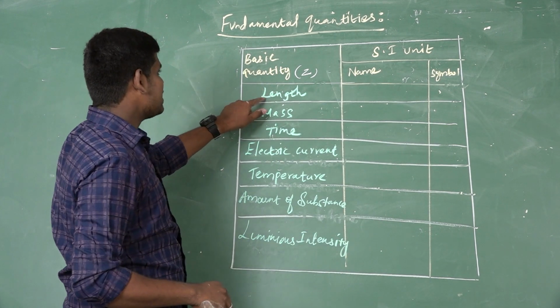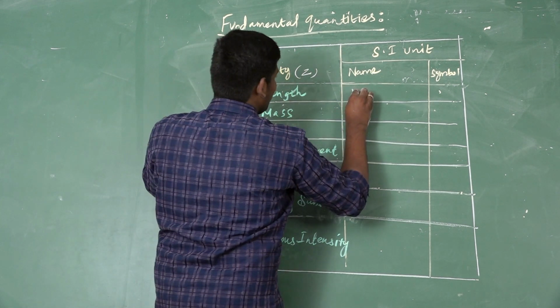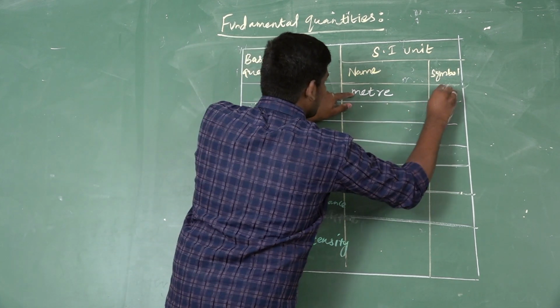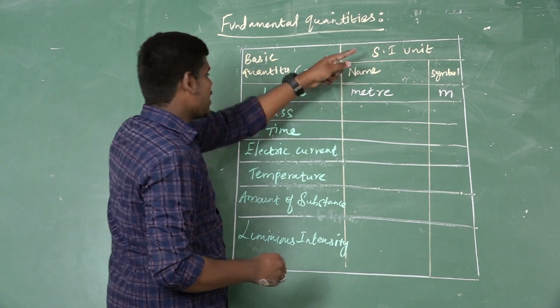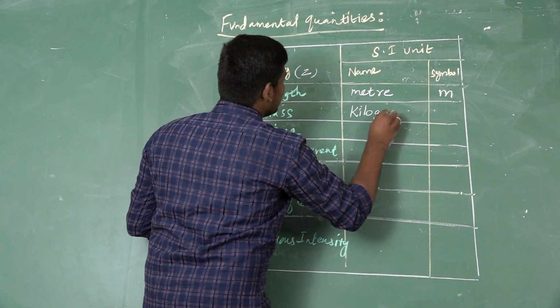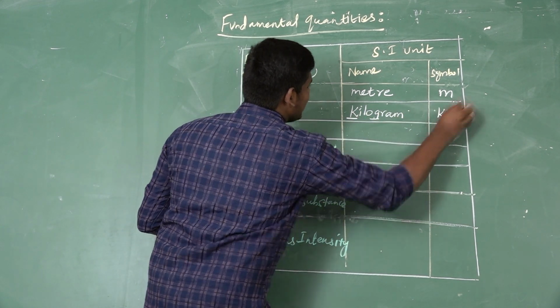What is the SI unit of length? Meter. What is the symbol of meter? M. The next basic quantity is mass. What is the SI unit of mass? Kilogram, with the symbol kg.